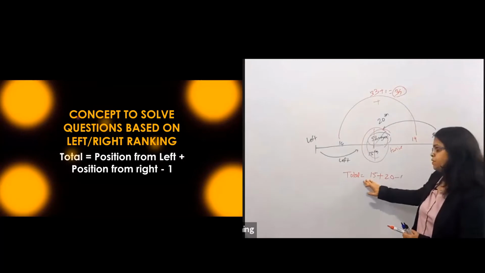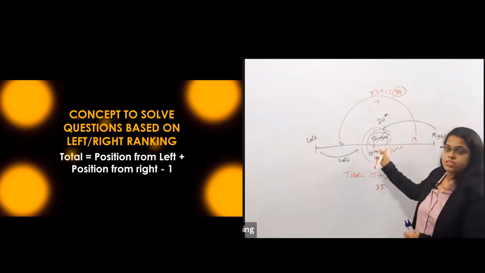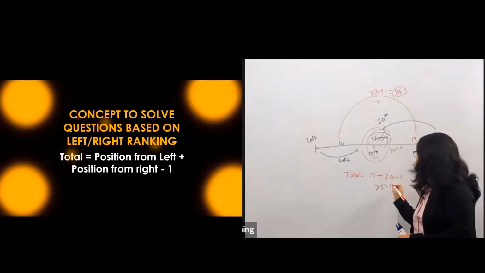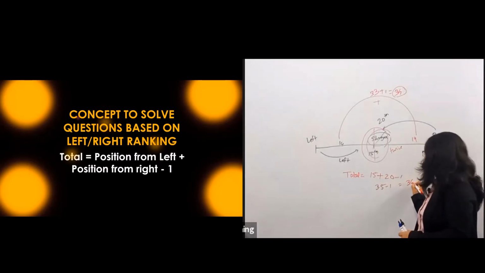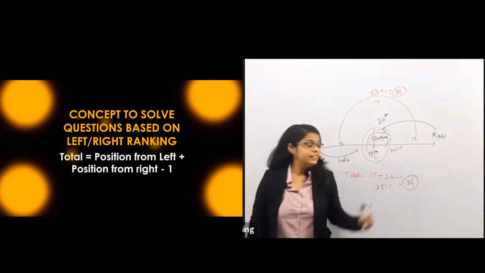So what will be the total number of people? This 20 plus 15 is 35. But in the 35, Shreya's position is counted twice, so I will subtract one position, and this will be 34. Is it clear now? And this is your formula.